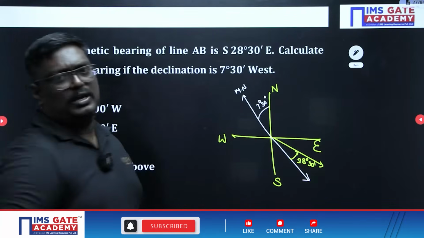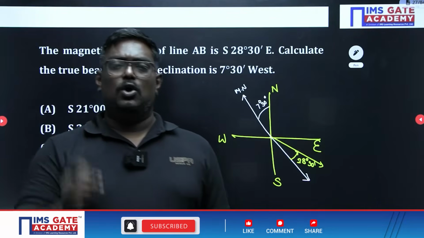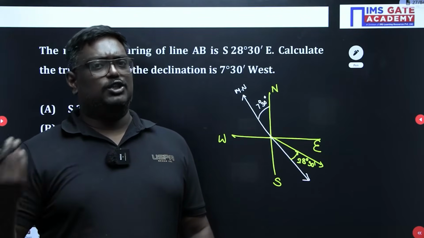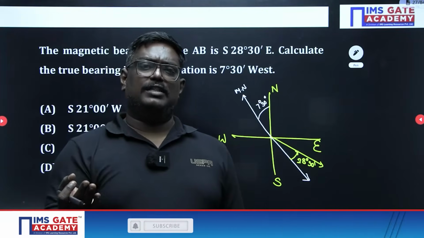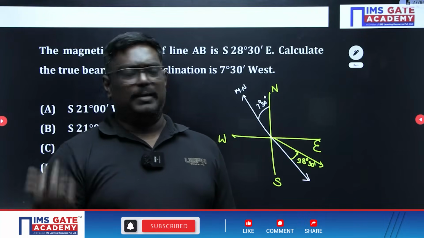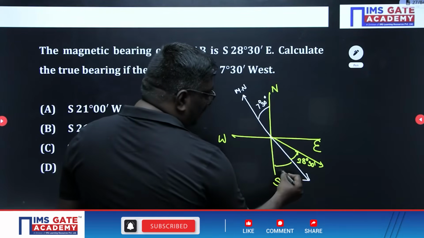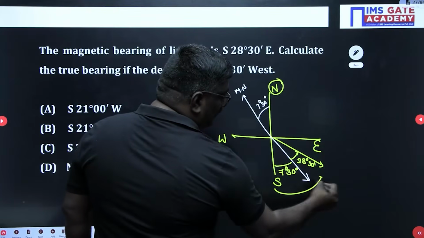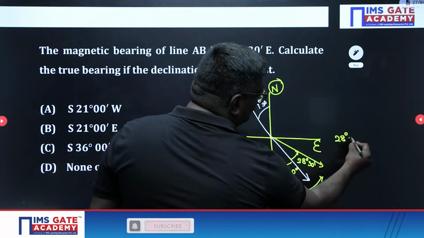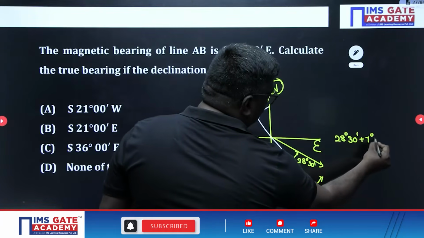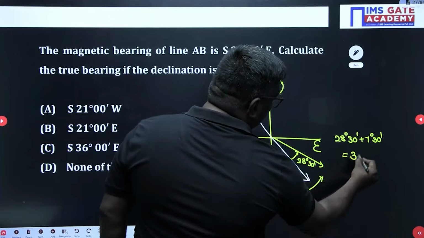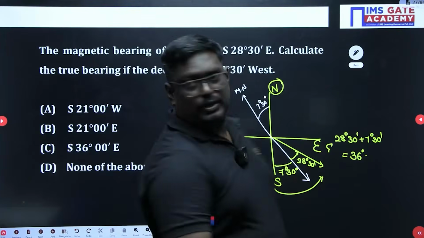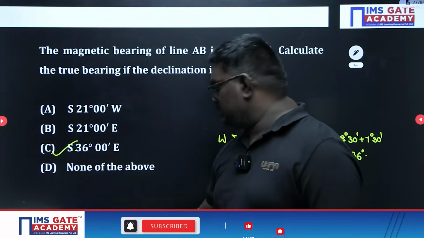You can also convert in another way, without the diagram. True bearing is equal to magnetic bearing plus or minus declination. When you take declination westwards, it should be negative, and you have to convert everything into whole circle bearing and apply the formula, but here we can solve easily. This is already 7 degrees 30 minutes. True bearing is always measured from true north. So 28 degrees 30 minutes plus 7 degrees 30 minutes will be equal to 36 degrees. This direction is also southeast, so option C is the right answer.